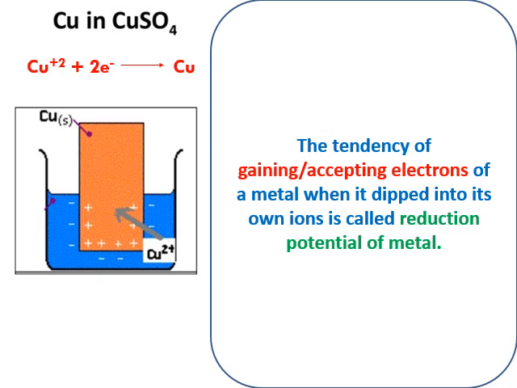The ability to be involved in oxidation is called oxidation potential. The ability to be involved in reduction is called reduction potential. So either the metal is involved in the oxidation process or reduction.